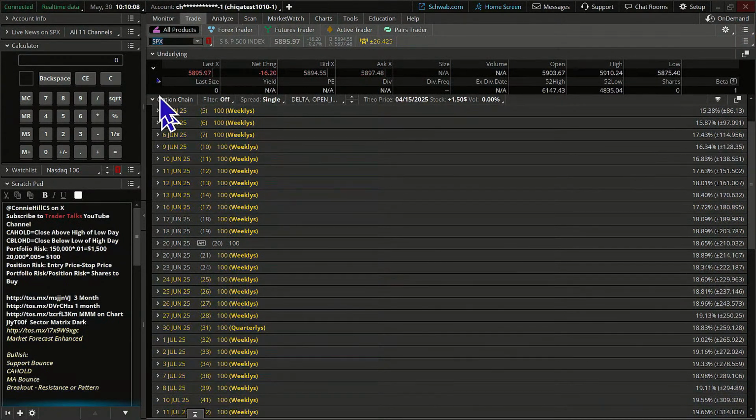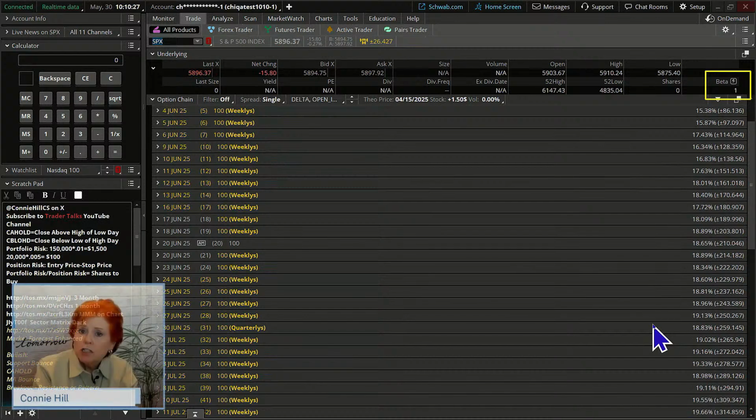And in the trade tab, I've got this area expanded, so it brings us a second row of information. And then what we're going to see is beta right over here, right on this far side. That is where our beta is. Now, a beta essentially is measuring the movement of a stock compared to a stock in the S&P 500.